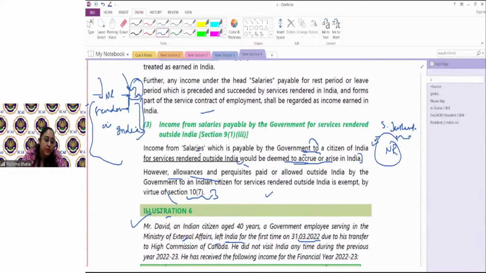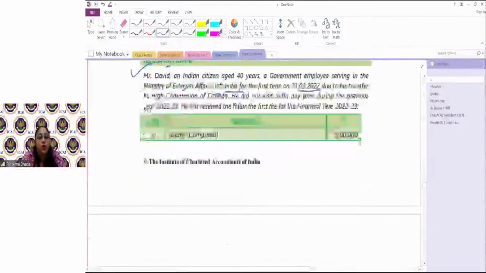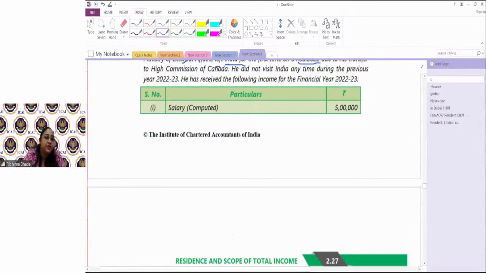Correct? अब उन दो perspective से we have to see what is income accrued or deemed to accrue in India. अब salary. Salary के लिए I told you, even if the services are rendered outside India, but if the employer is government and employee is citizen of India, that salary would be taxable in India.